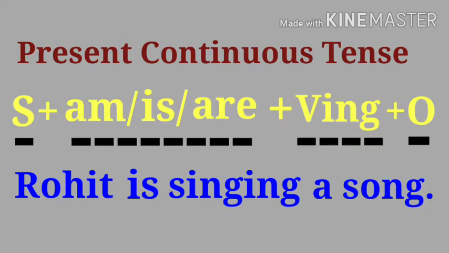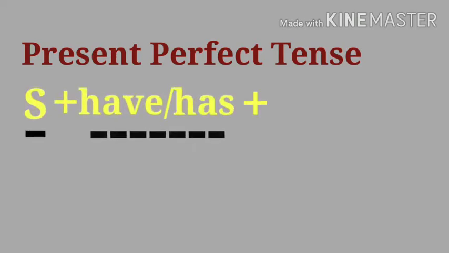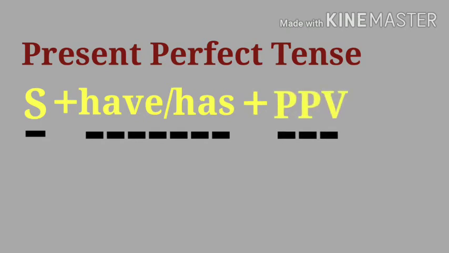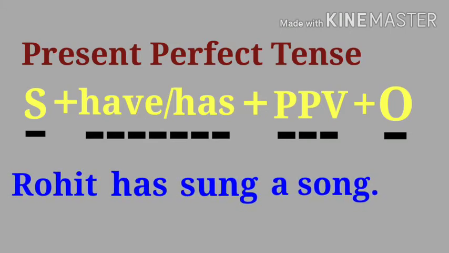Now the third tense, present perfect tense. What is the structure? Subject plus have or has plus past participle of the verb plus object. So what is the sentence? Rohit has sung a song. Sung is the past participle of sing.